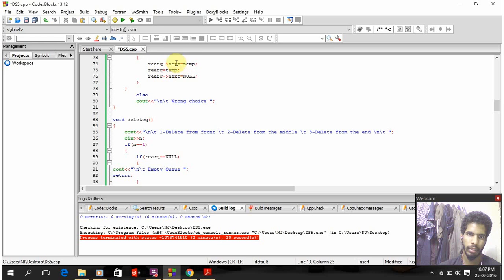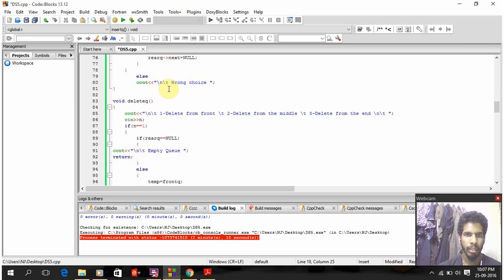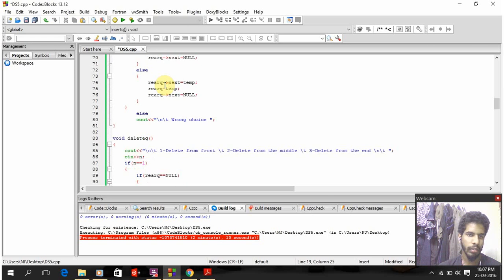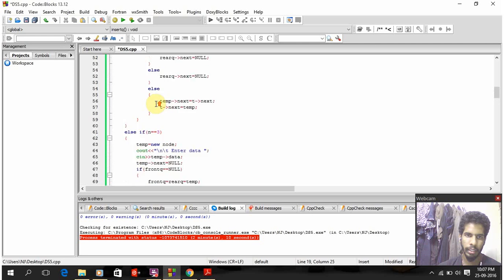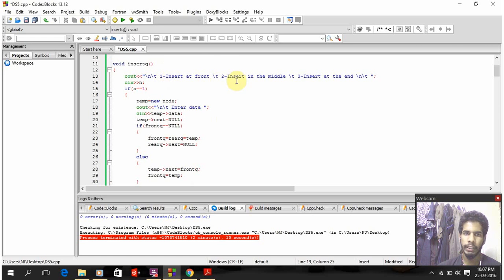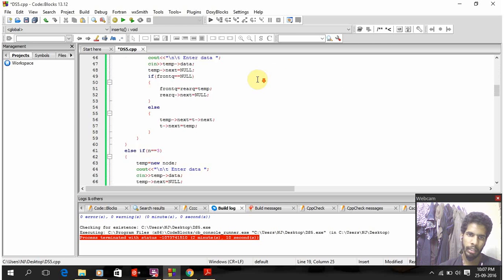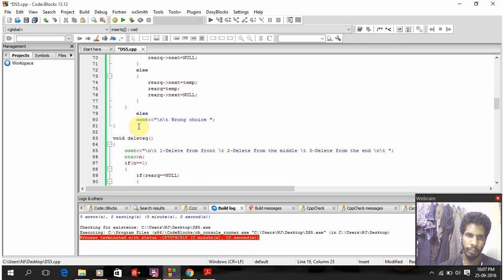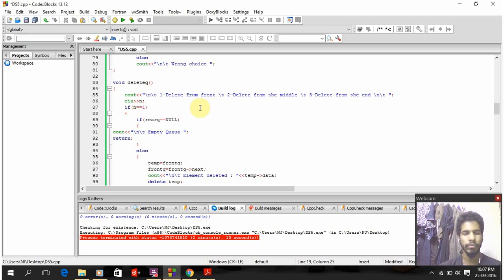This is like swapping of this. Then if the user enters any value other than 1, 2, 3, that is insertion at the front, in the middle, or at the end, the program will print a wrong choice statement.